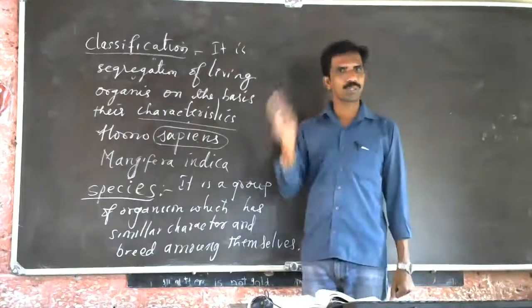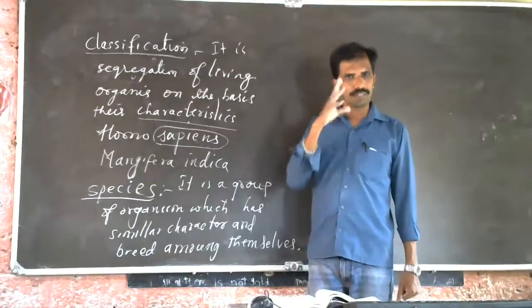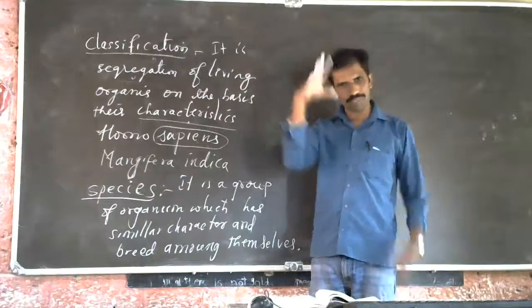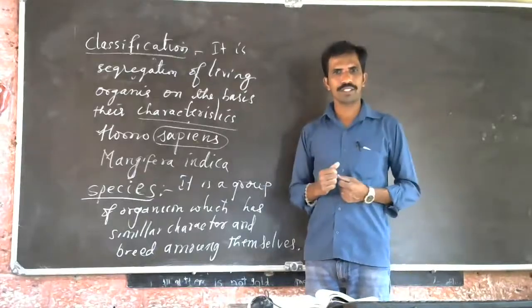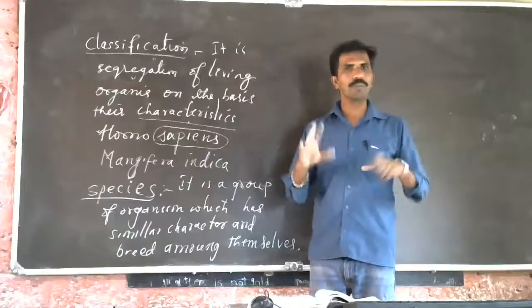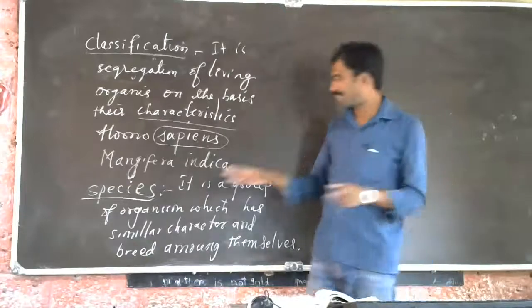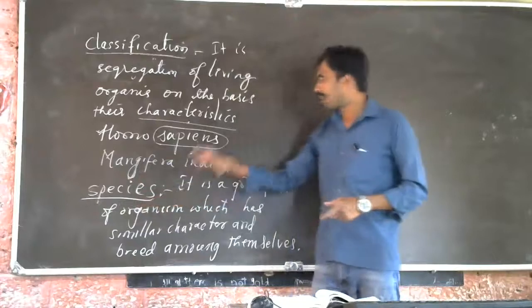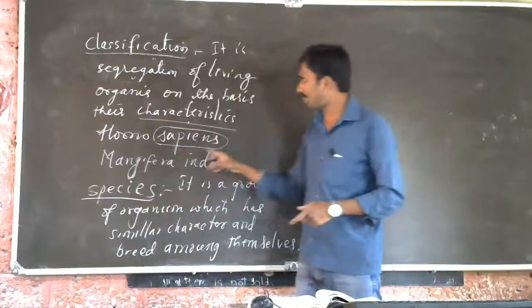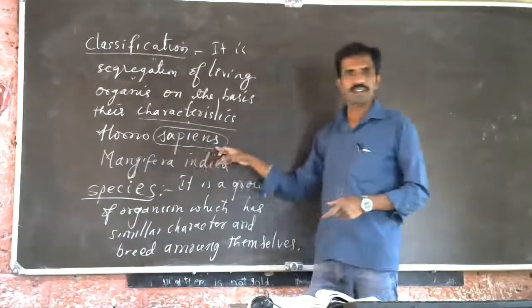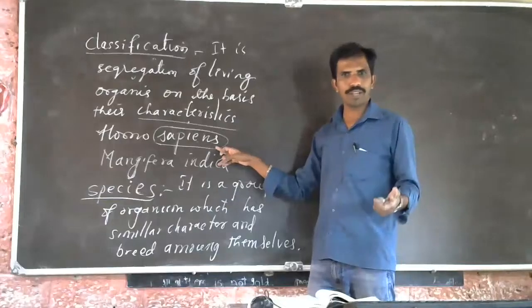We have 2 legs, 2 eyes, one heart. So that type of character. So our body design, simply you can say, is the same in the species. Sapien is the species name of human.